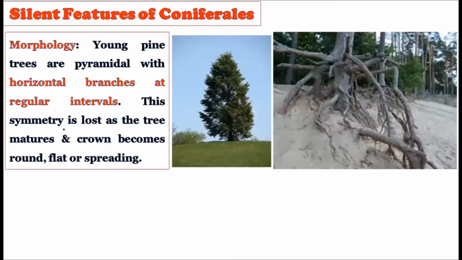Now consider the morphology of the Pinus plant. See, the young pine tree is pyramidal with horizontal branches at regular intervals. Consider this is the pine tree and you will see the pyramidal structure is there. It will show a pyramid-like structure like this. At regular intervals there is branching and there is a solid stem in between. Here we have the solid stem and at regular intervals you will find the branching, and this will give it a very pyramidal type of shape.